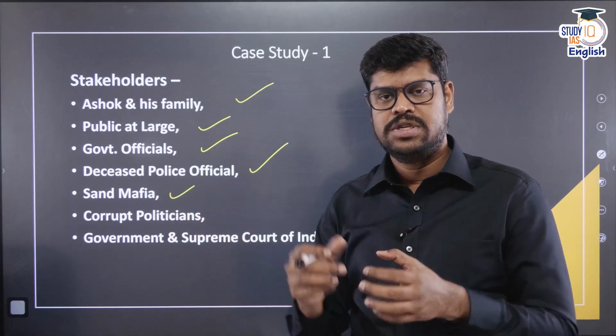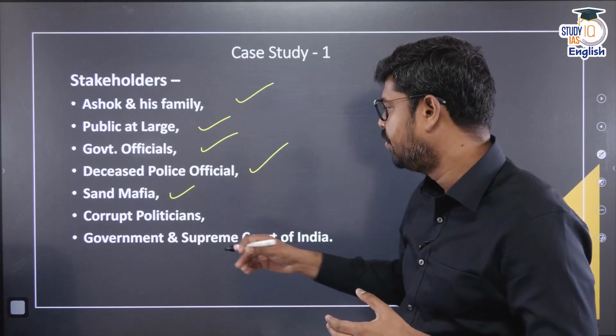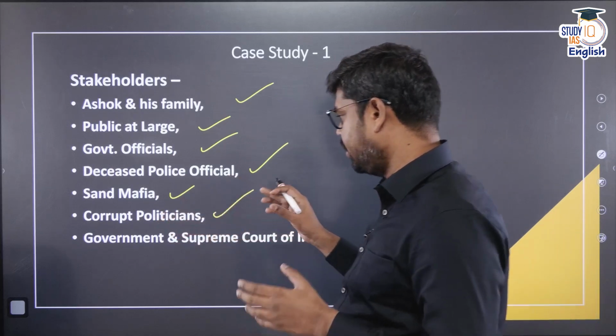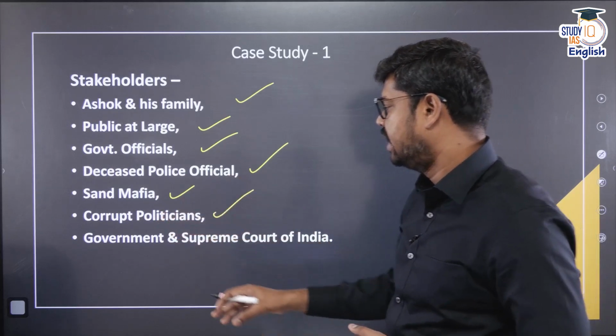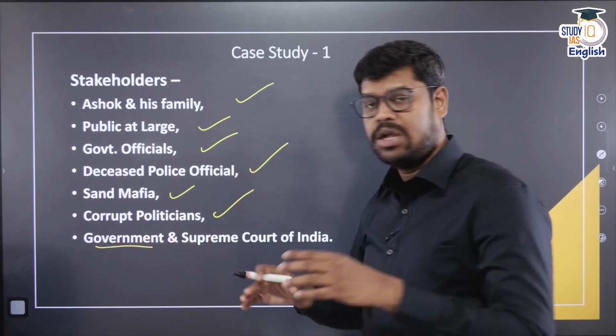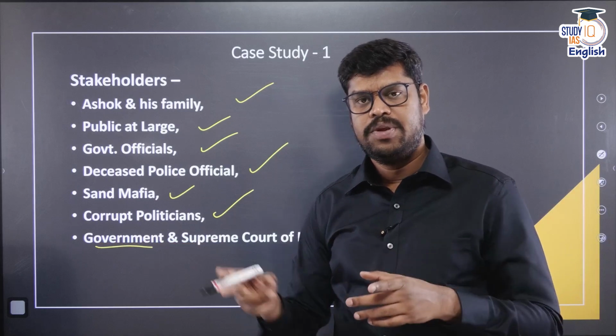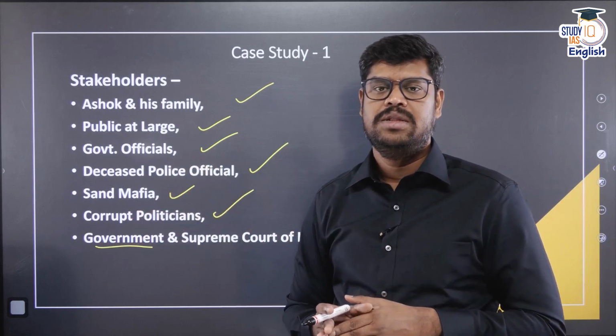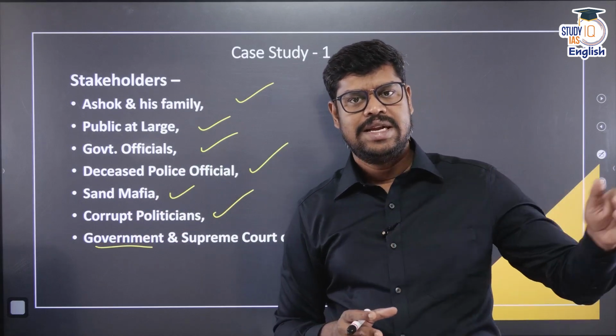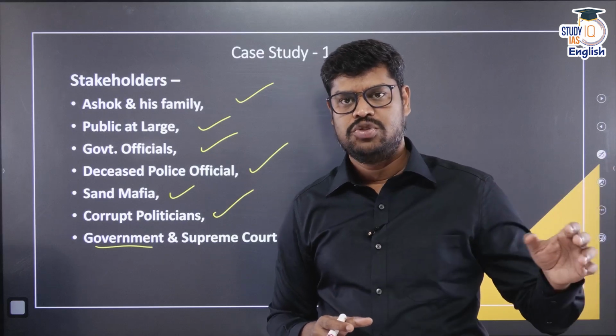So they will try to resist whatever is done by the other people. So the sand mafia and the corrupt politician are stakeholders. The government is the one who has to take care of all those things, and the one who has to ensure the rule of law. And the Supreme Court has already passed a judgment to ban the sand mafia. So there is a clear and blatant violation of the Supreme Court ruling.